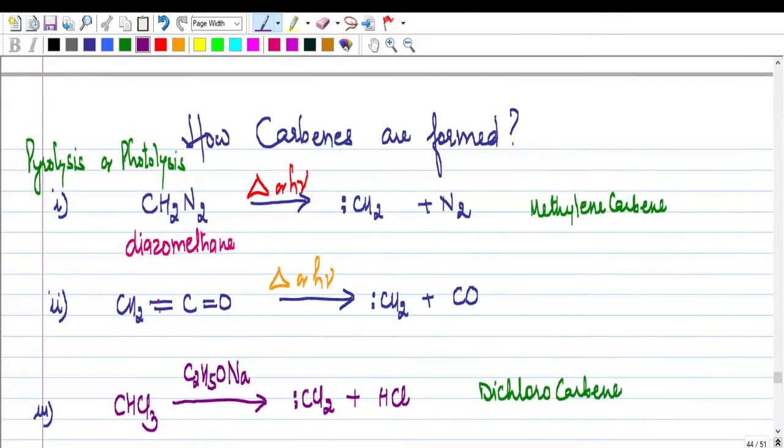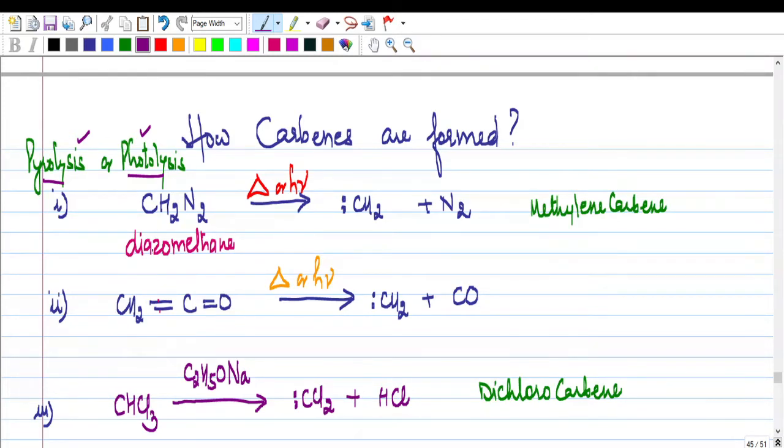Now let's see how these carbenes are formed. So carbenes are formed basically by pyrolysis or photolysis. Pyrolysis means when you heat and you break the compound. Photolysis means when you expose the compound to light and the compound breaks. So let's take an example. Whenever we take any diazoalkane and expose it to pyrolysis or photolysis, you are going to